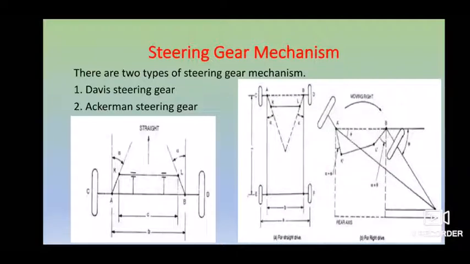When your vehicle is running straight, the gear is in the mid position, and the short arms AK and BL are inclined at an angle of 90.